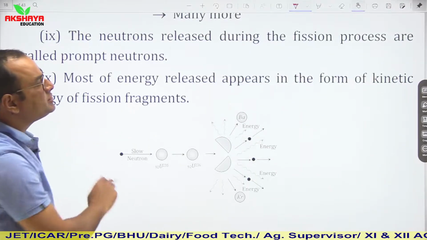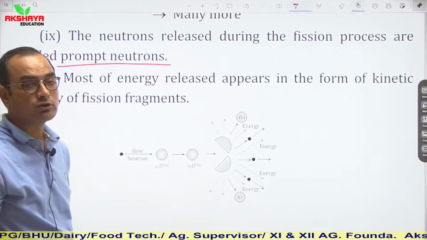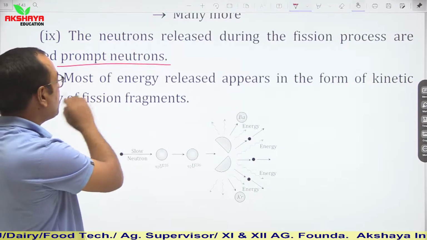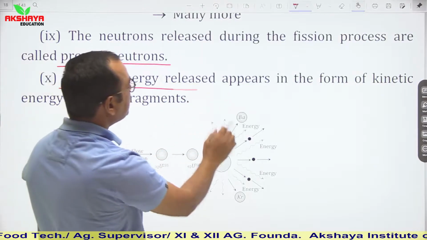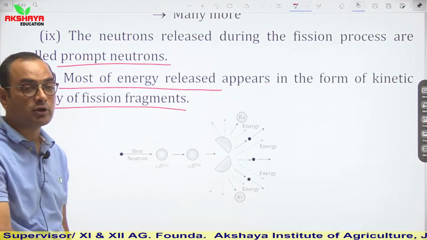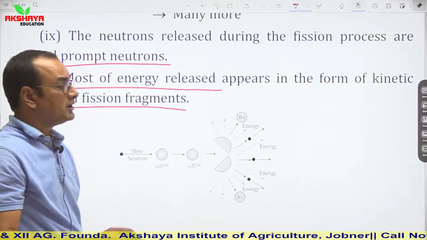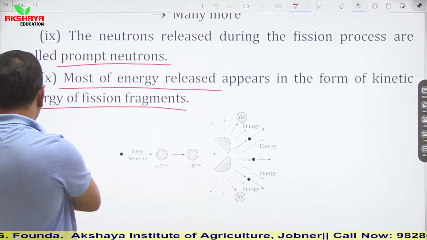The neutrons released during the fission process are called prompt neutrons. Most of the energy released appears in the form of kinetic energy of fission fragments. So the energy released during the fission process is in the form of kinetic energy.